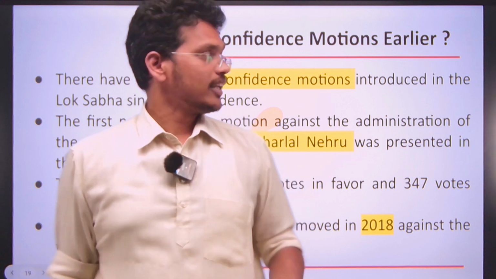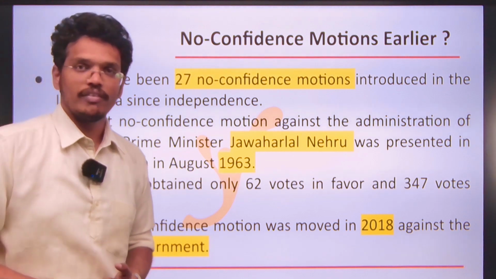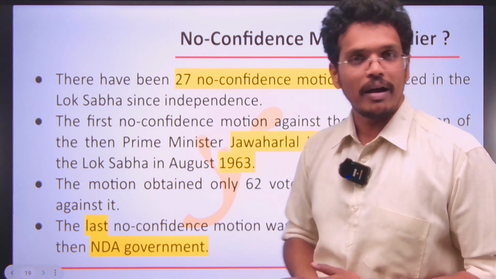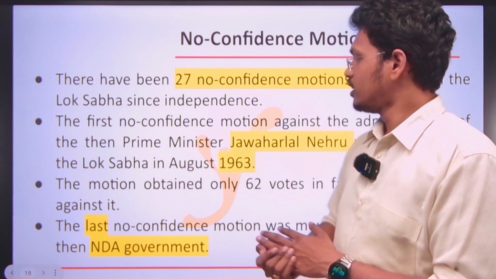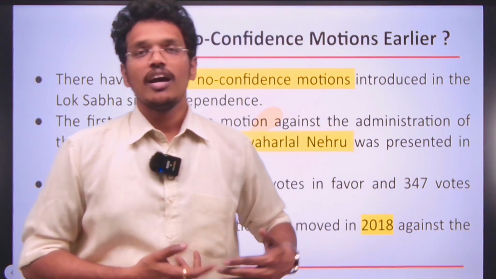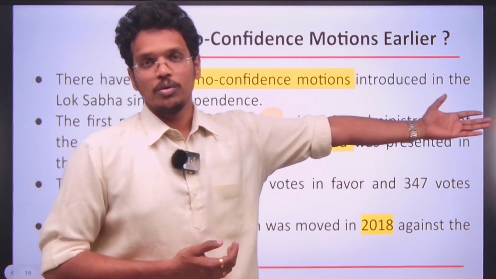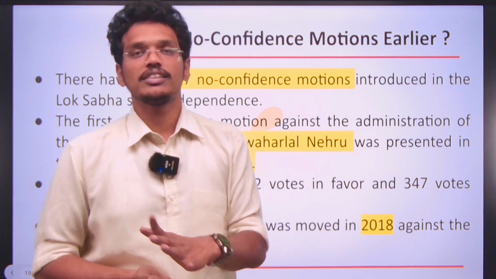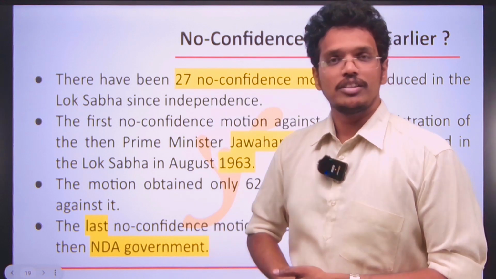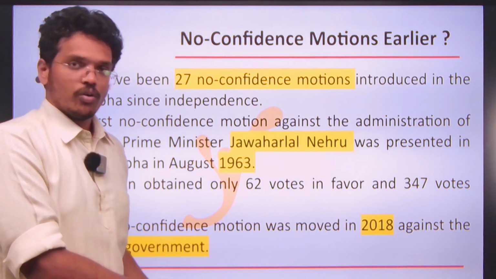What other things do you need to know? Earlier, was there any no confidence motion or not? As we know, 27 no confidence motions have been introduced in Parliament. The first no confidence motion was against Jawaharlal Nehru in 1963, after the 1962 Indo-China War. After the Indo-China War, the opposition moved this no confidence motion against the then Prime Minister Jawaharlal Nehru. That is the first time a no confidence motion was introduced. After that, there have been 27 no confidence motions. The latest before now was in 2018.